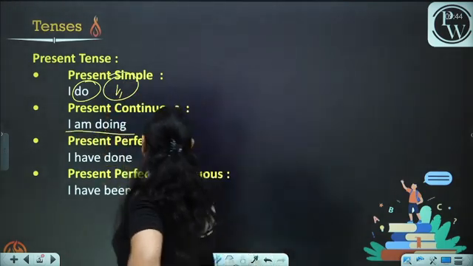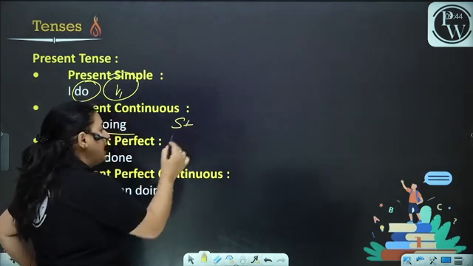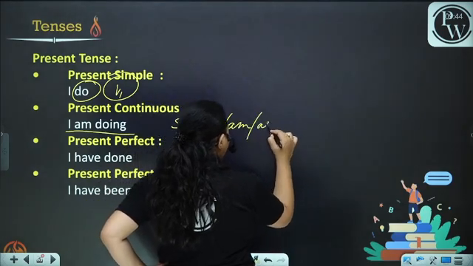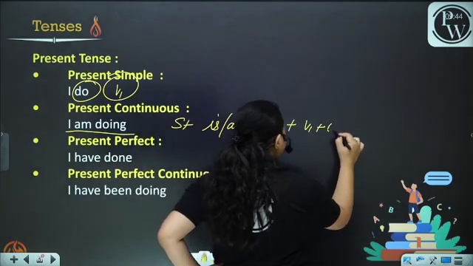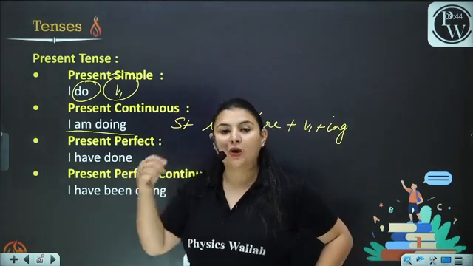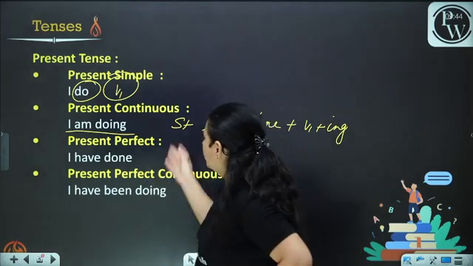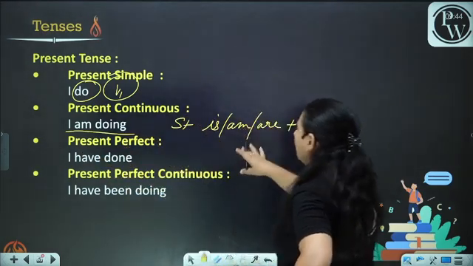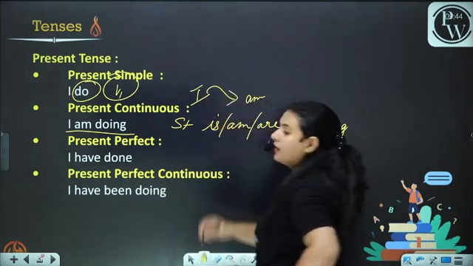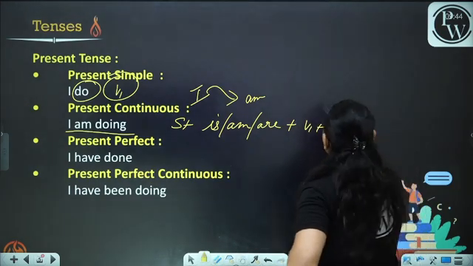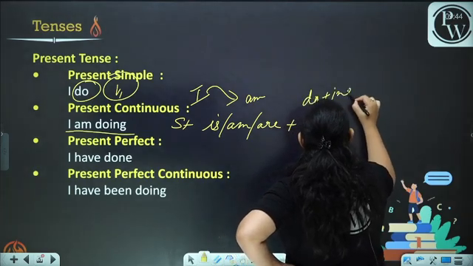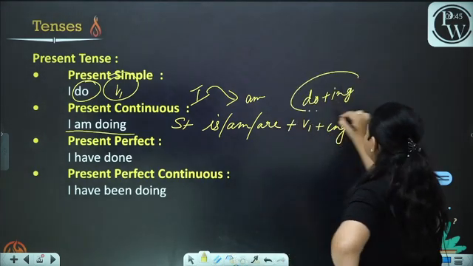I am doing. What is the rule used here? Subject plus is, am, are plus V1 plus ing. First of all, you have to learn the rule, and then you have to apply it in a sentence. Now, in this sentence, we have applied it. I am doing. The subject is I. You know that with I, am comes. Now, V1. What is V1? Here it is written do. Do plus ing.